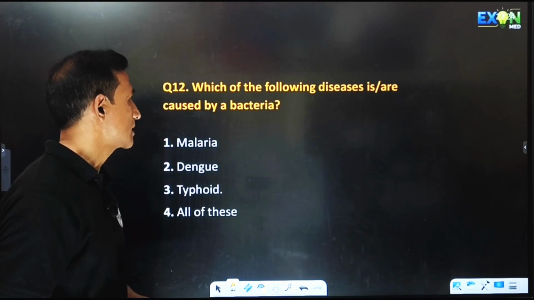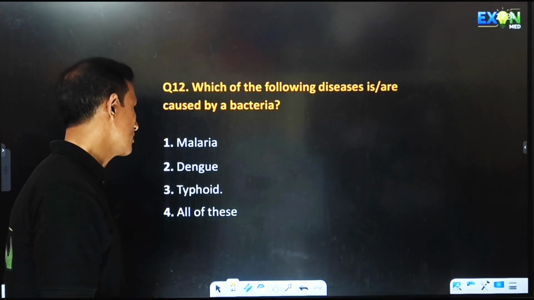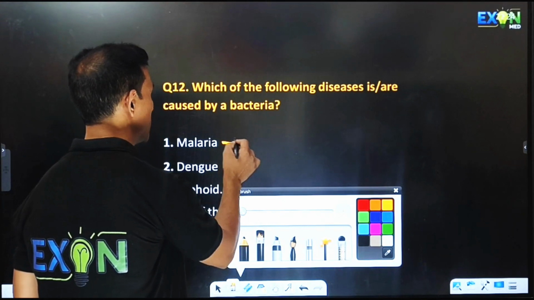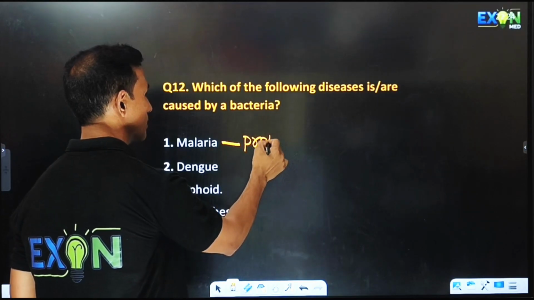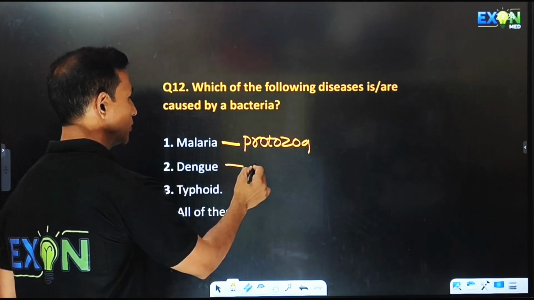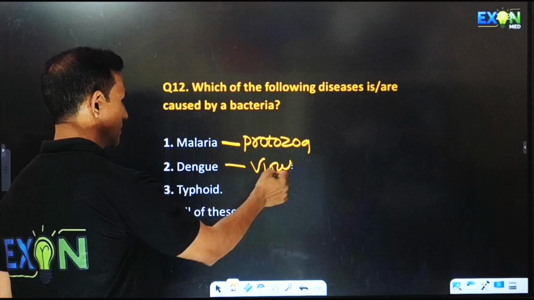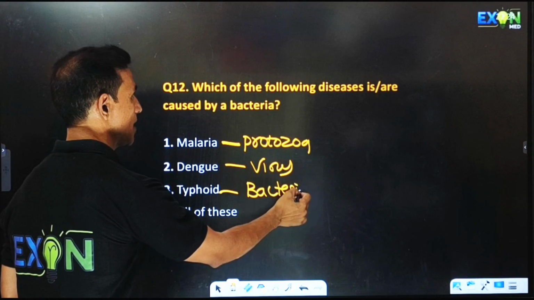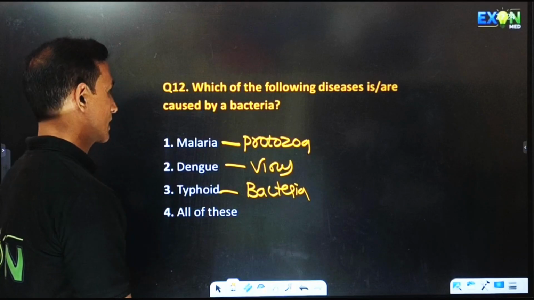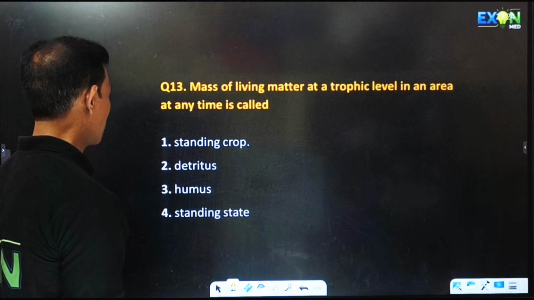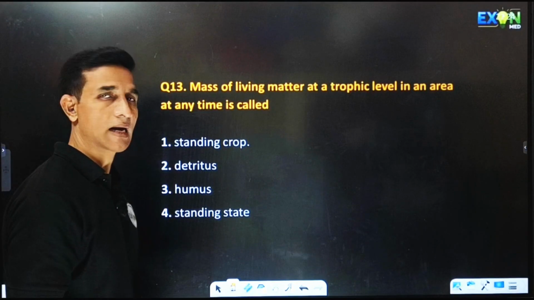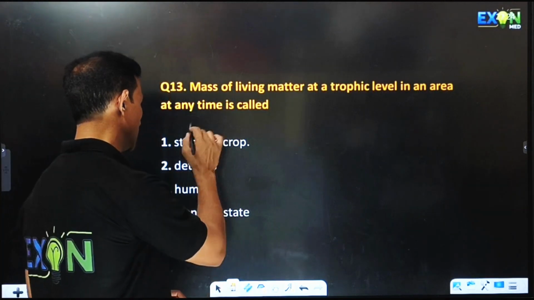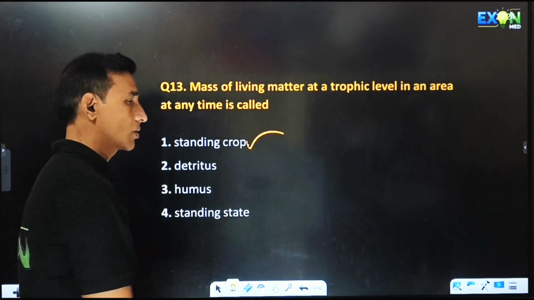Which of the following diseases are caused by bacteria? Malaria is caused by protozoa. Dengue is caused by a virus. Typhoid is caused by bacteria, that is Salmonella typhi. So the correct answer is the third one. Mass of living matter at a trophic level in an area at any time is called standing crop.